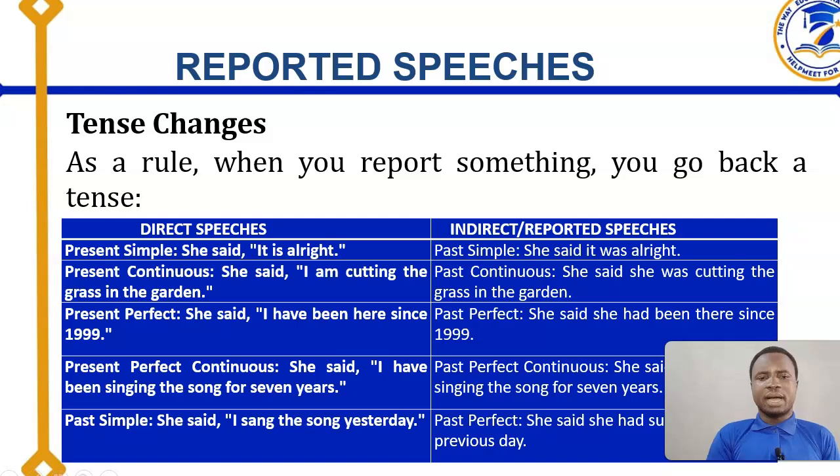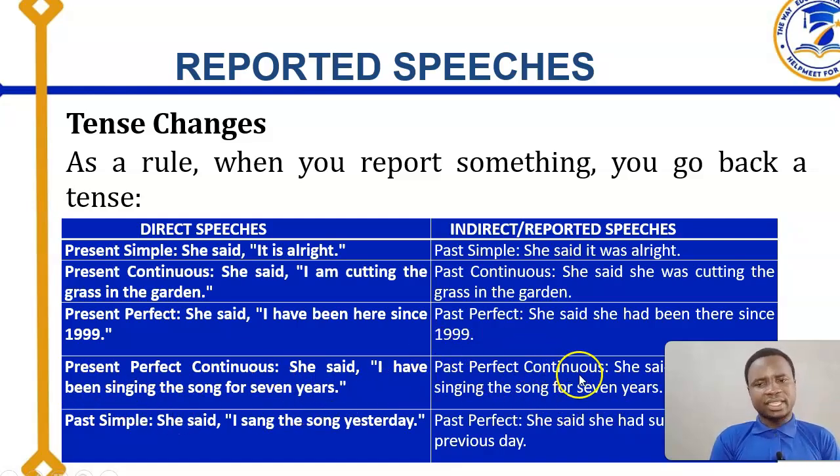So when we now say present perfect continuous, look at the example here. She said, "I have," can you see, have been. Don't forget, after have verb, you are going to have been. That is the one that is permitted here. Then after be verb, the rule of verb conjugation is that you are going to have en or past participle after have, while you are going to have ing after be verb. Now, "I have been singing the song for 7 years."